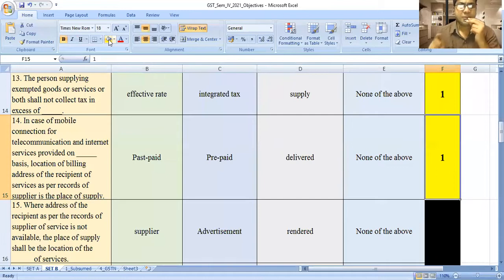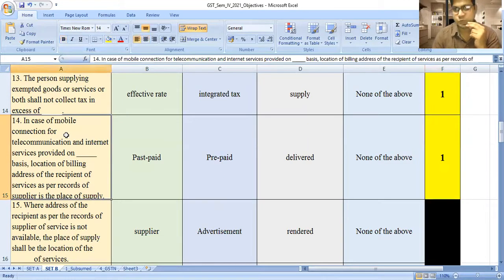If you want to study the place of supply, you have to see the separate YouTube video on place of supply. You have to understand the concept of the place of supply. You can understand this particular objective also. Whenever I am discussing, understanding is very important. You should clear the concept. Without clearing the concept, you cannot answer the multiple choice questions.